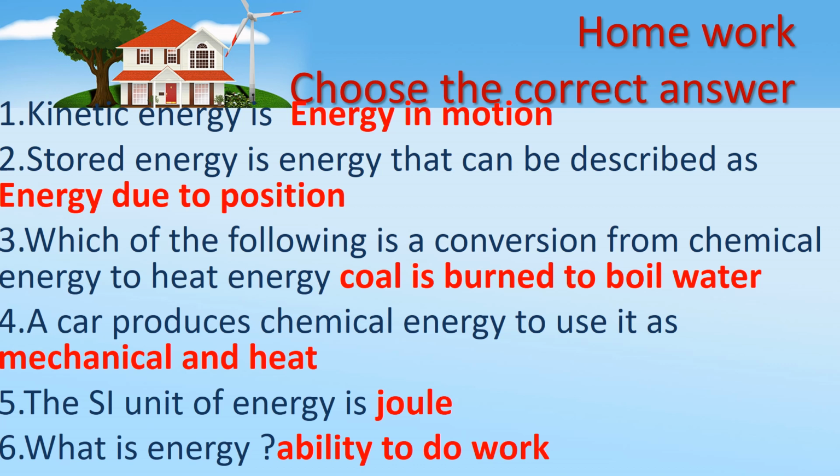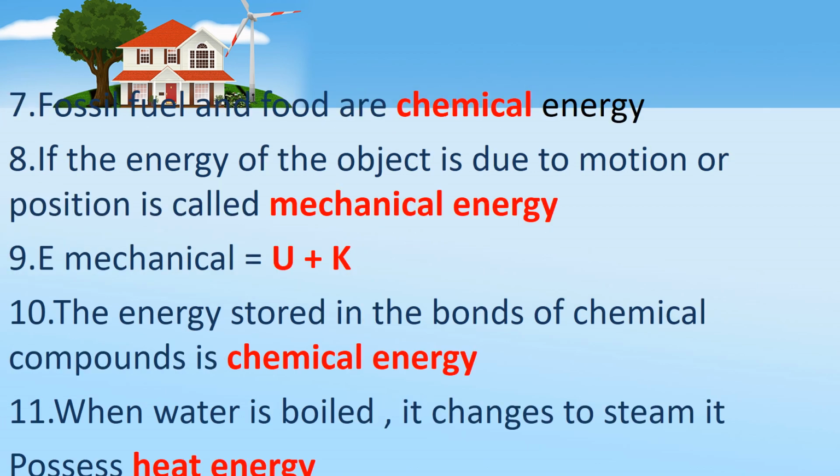If you are wrong, please correct it. Seventh one, fossil fuel and food are chemical energy. Eighth one, if the energy of the object is due to motion or position, it is called mechanical energy. Ninth one, mechanical energy equals potential energy plus kinetic energy.